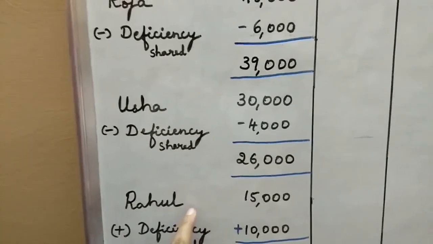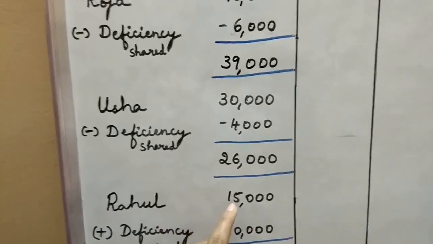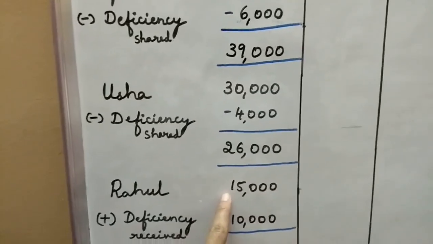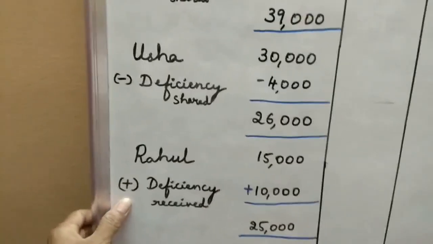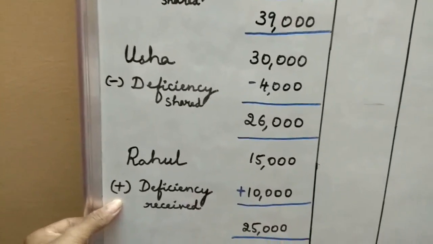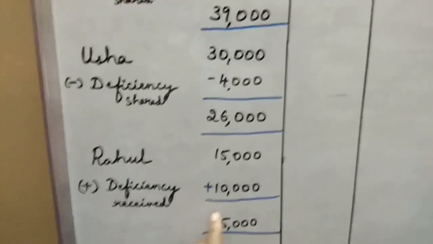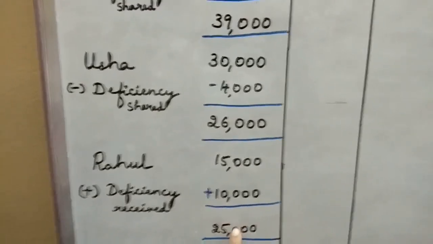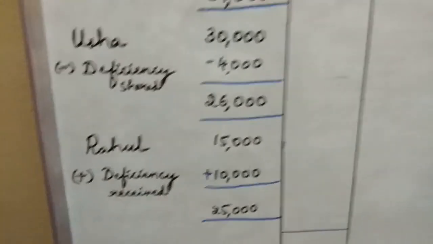Moving on to Rahul, here Rahul is the one who is gaining, who is receiving the deficiency. So the guarantee is going to be profitable for him. 15,000 is his actual share of profit, but here the deficiency, instead of minusing, is to be added because it is a profit for him. Deficiency received is going to be 10,000 overall together from each partner. So when you add, you just observe the guarantee amount is 25,000.